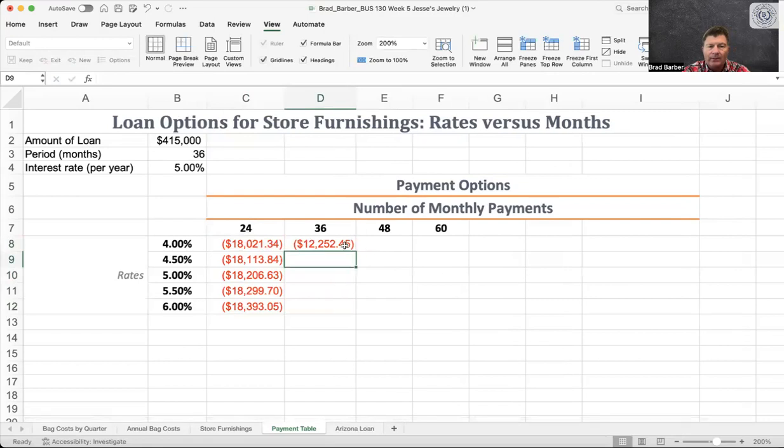Boom, there we go. So check out how much lower the rate is, it lowers my payment with that longer term. So continue to fill this chart out and you're going to get a bunch of payments for 36, 48, 60 months. And once you've done that, then you're done and you're going to move on to part 3.